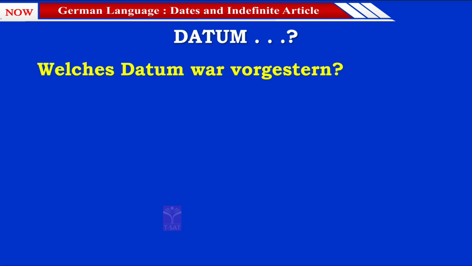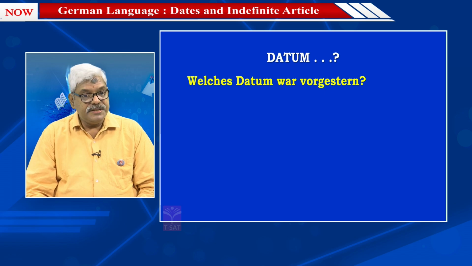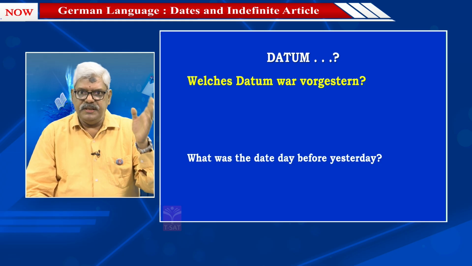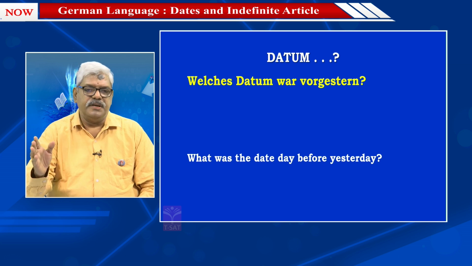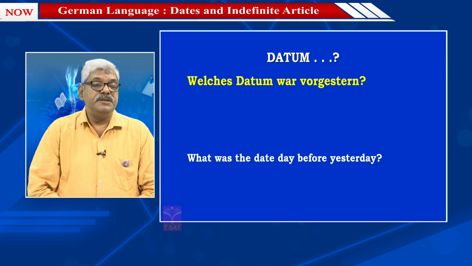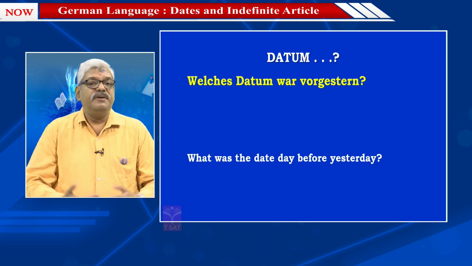And the other version. Welches Datum war vorgestern? What was the date day before yesterday? So as you have seen, in either asking der wievielte or welches Datum, the English translation remains the same because in English we don't have any other way of asking.